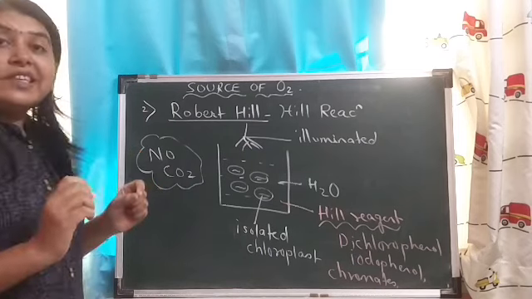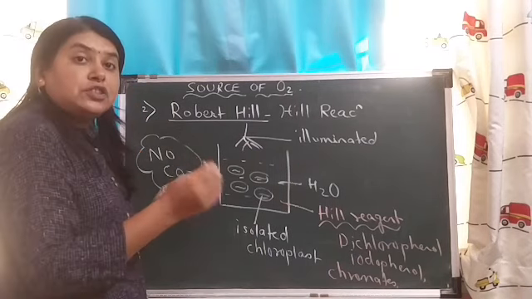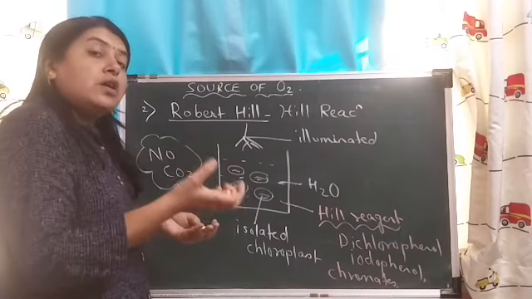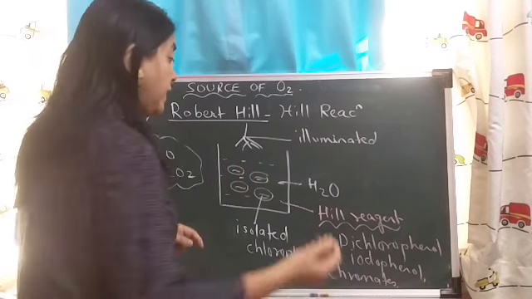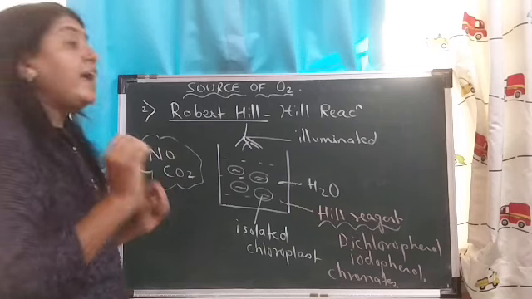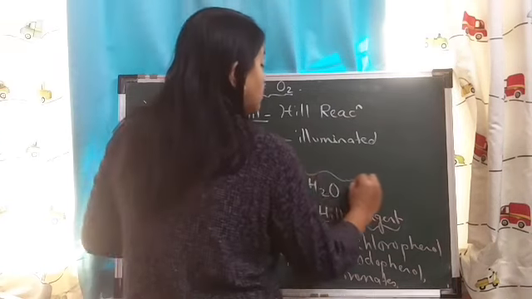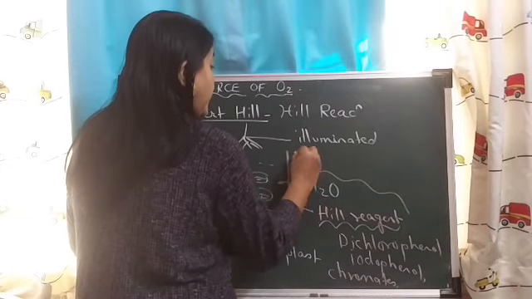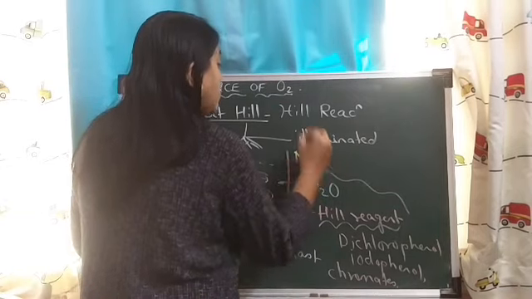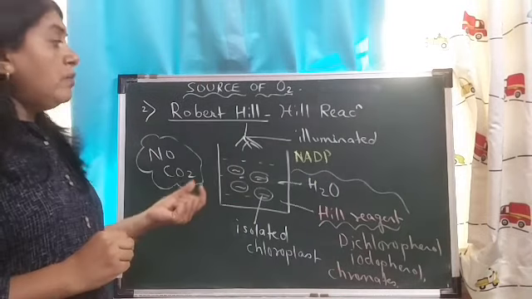So he demonstrated the presence of a natural reagent which was used to reduce carbon dioxide to carbohydrates, and the natural Hill acceptor which was demonstrated was NADP. What is the full form of NADP?